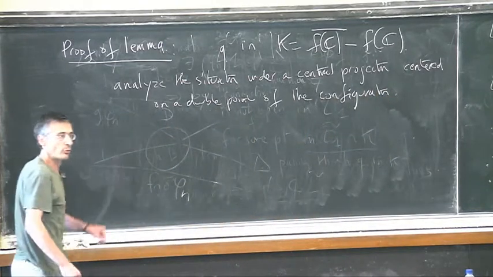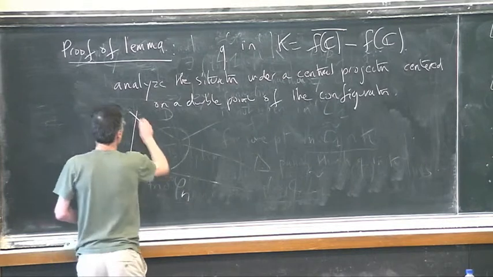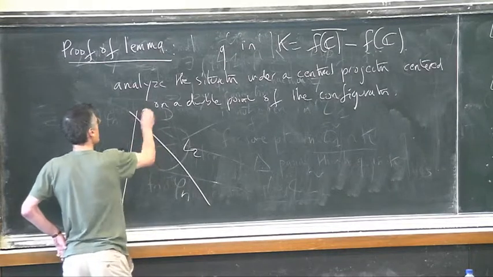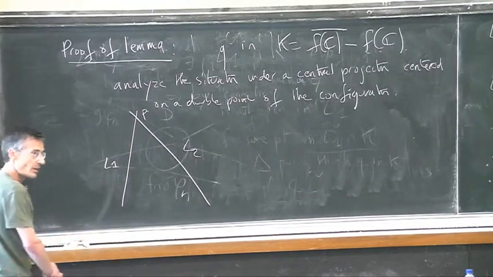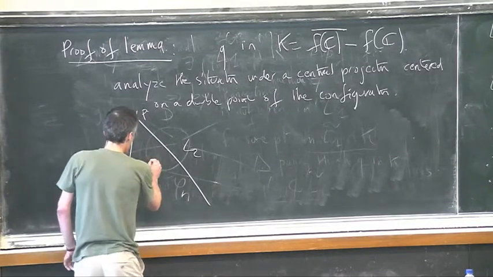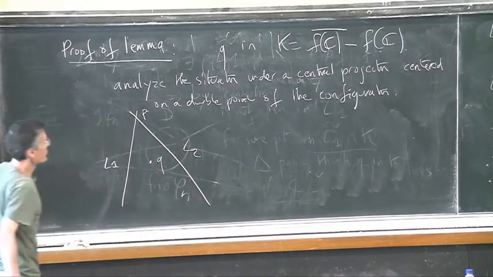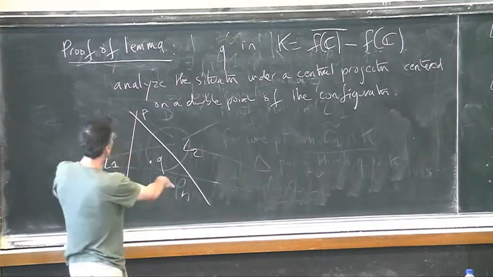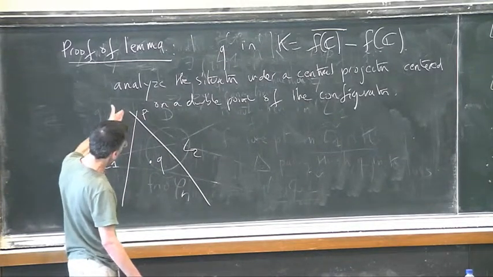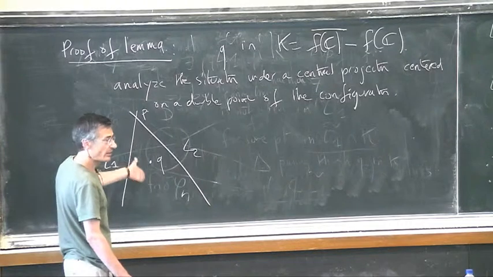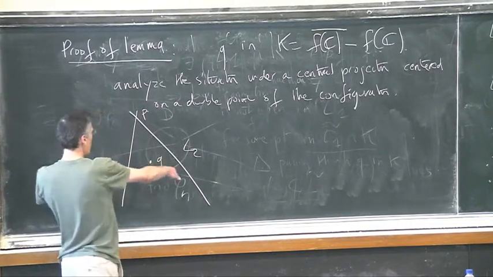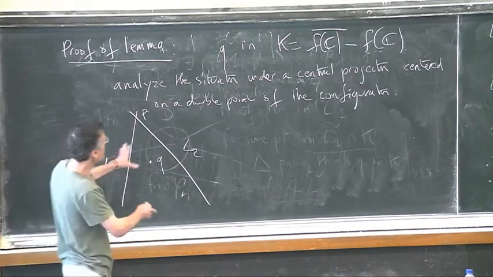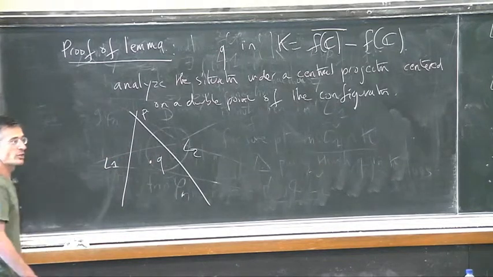Like that. So I will draw a picture. So I have L1, L2. I have my center of projection. And I have some point Q, which is in the closure of the anterior curve. And so I want to choose the situation in such a general way that it looks exactly like that. So P has to be different from Q. The two lines do not pass through Q, and so on. You have sufficiently many lines to play with to achieve this.